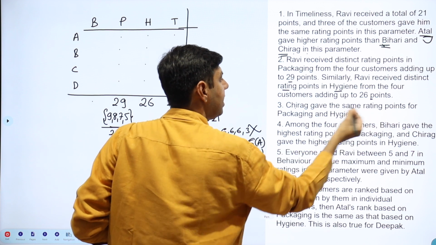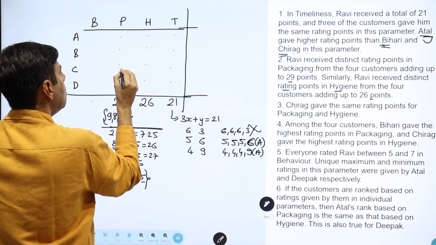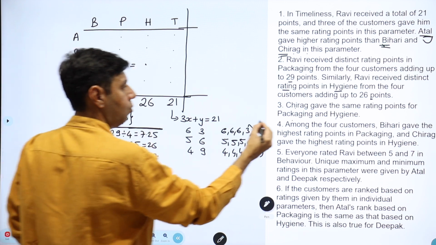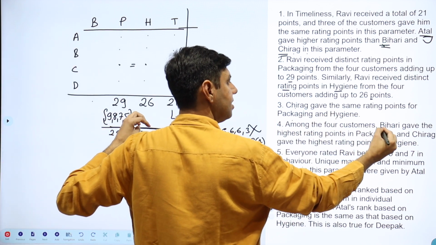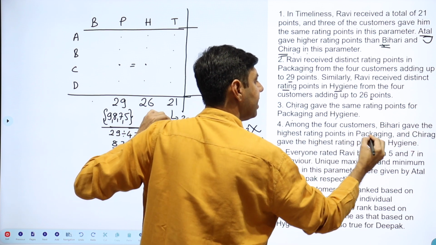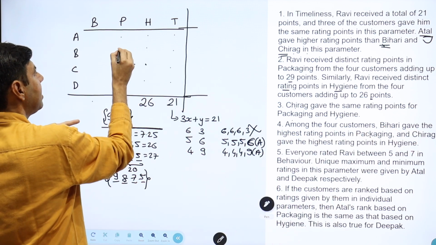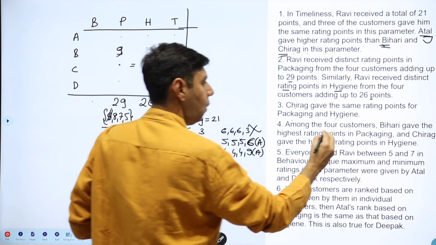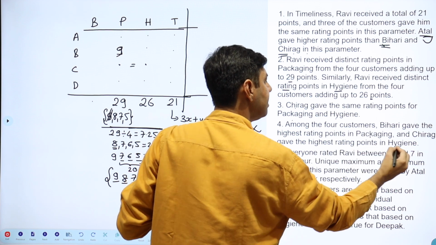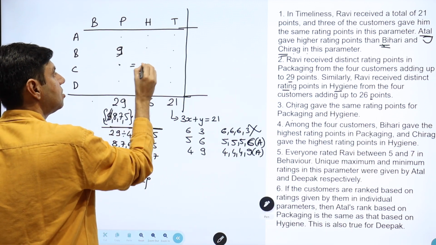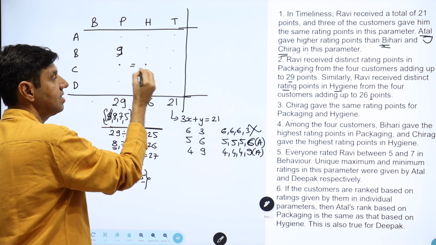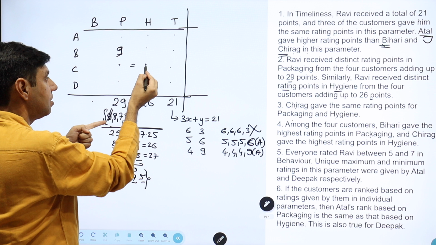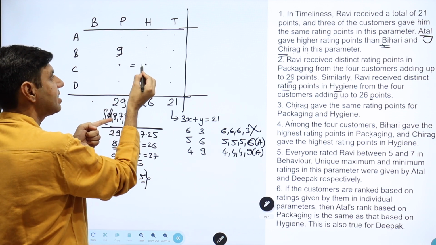Chirag gave the same rating points for packaging and hygiene, so these two are equal. Amongst the 4 customers, Bihari gave the highest rating in packaging. So the highest rating in packaging was 9, and that was given by Bihari. So that is done. And Chirag gave the highest rating point in hygiene. So if this is a 9, then this also should be a 9, but that's not possible. So this can only be an 8, 7 or a 5.